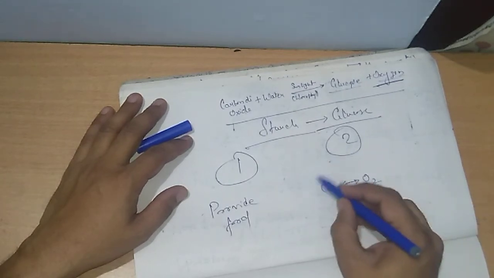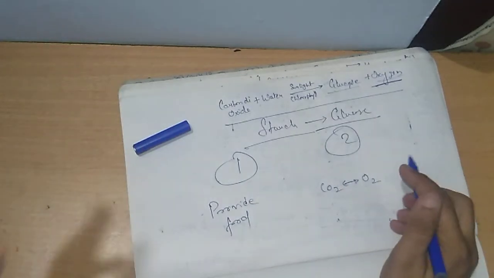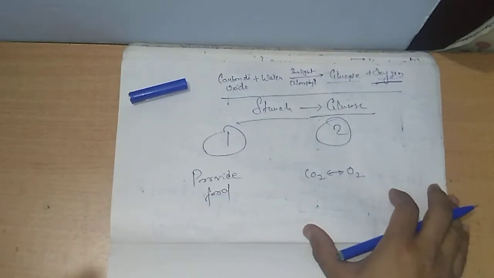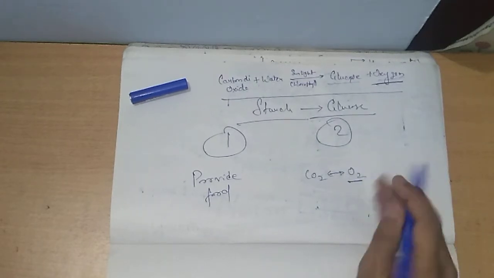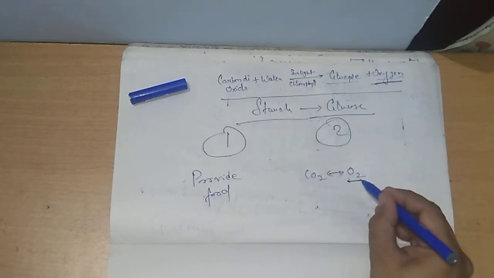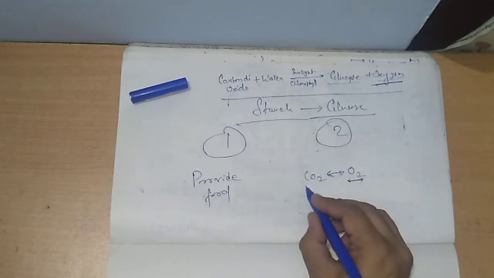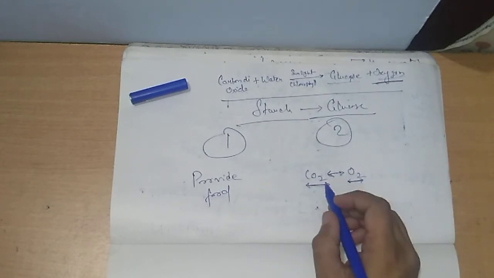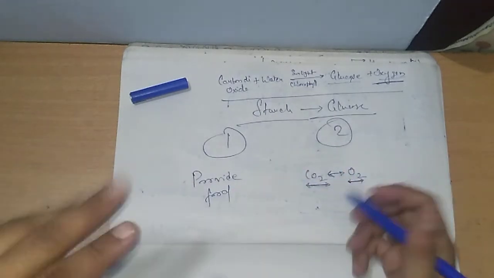Okay, in the atmosphere, plants maintain the carbon dioxide and oxygen balance, because oxygen is required for all living organisms to survive on planet Earth and for all organic processes to occur. Carbon dioxide is also required to maintain the temperature on Earth, and also for the food requirement of plants. So basically it is kind of a cycle.